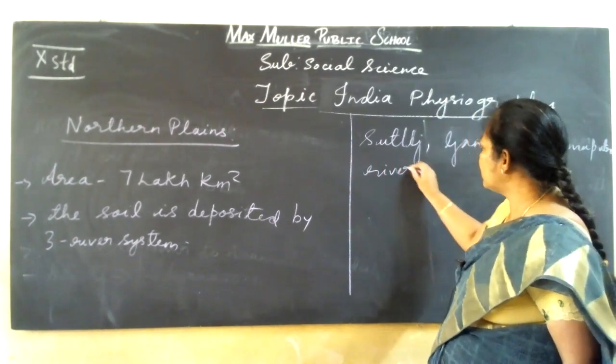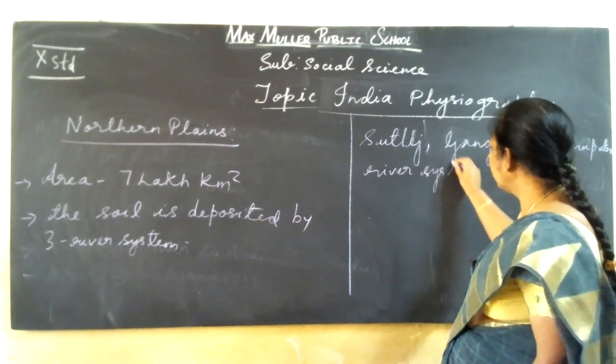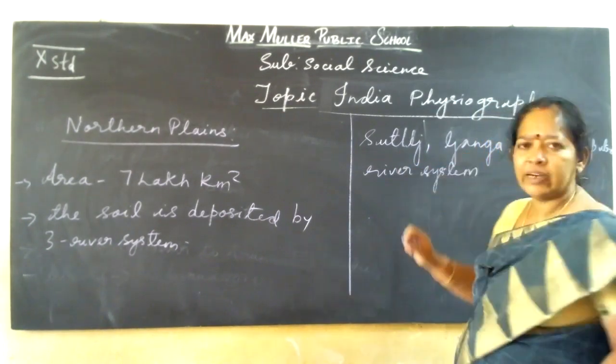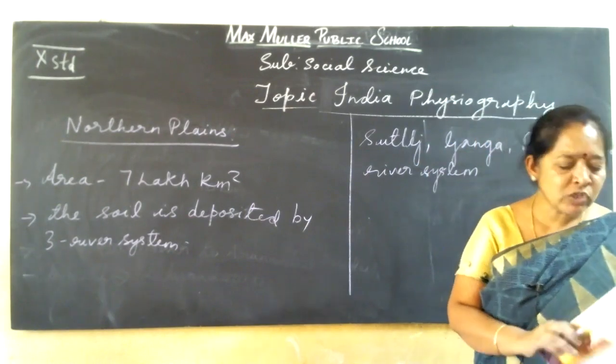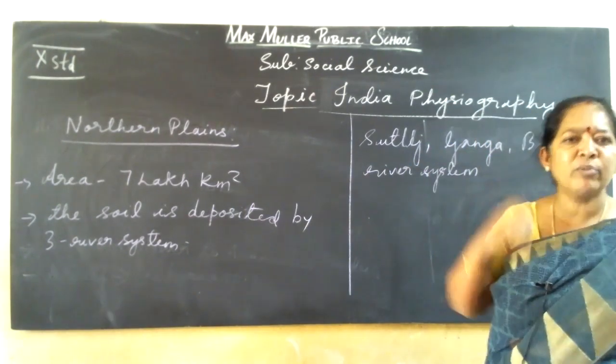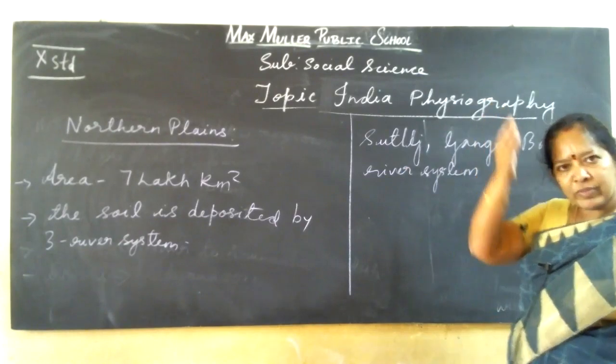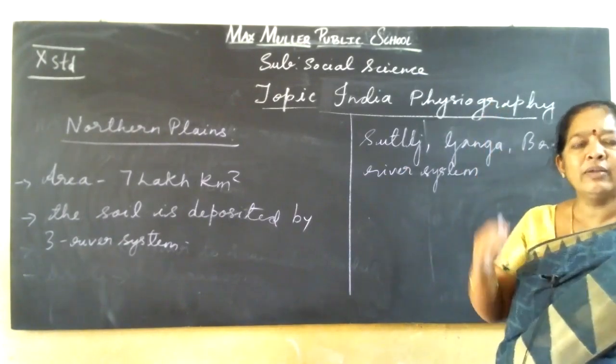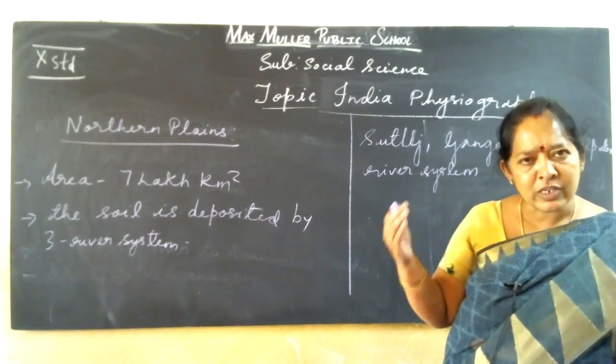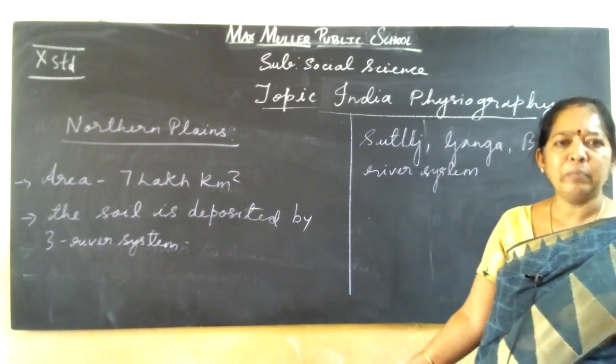Okay, this deposition is brought by these systems. These rivers rise from the Himalayan mountains and from there they flow down. From there they bring all the deposition soil to the northern plains.